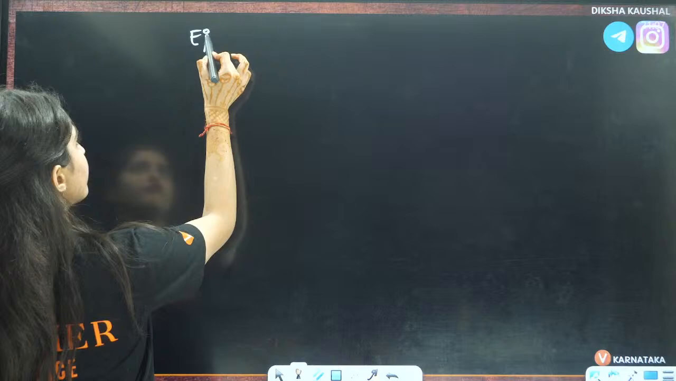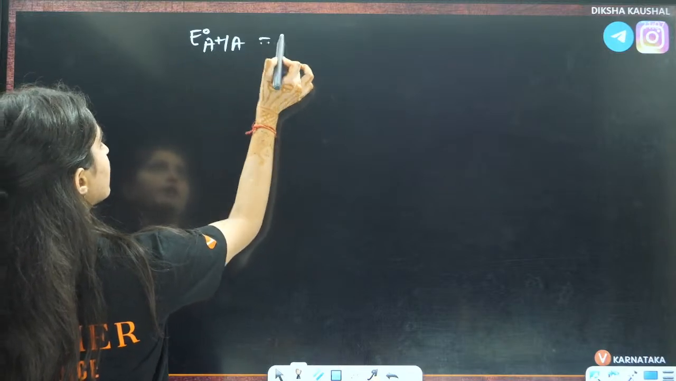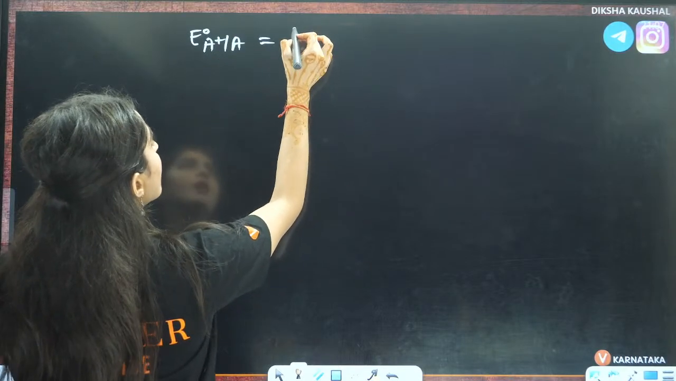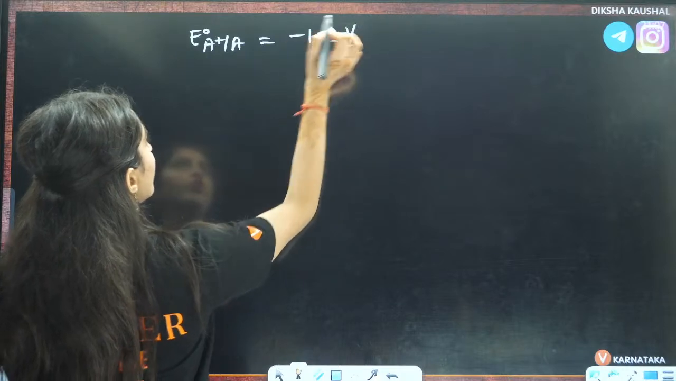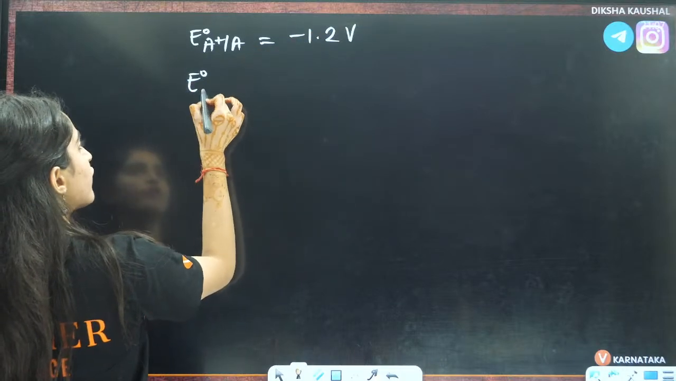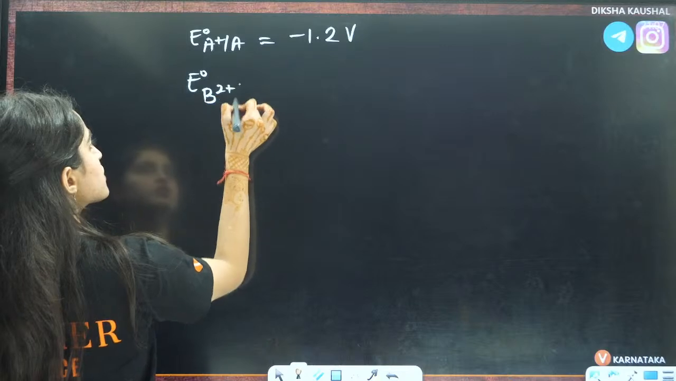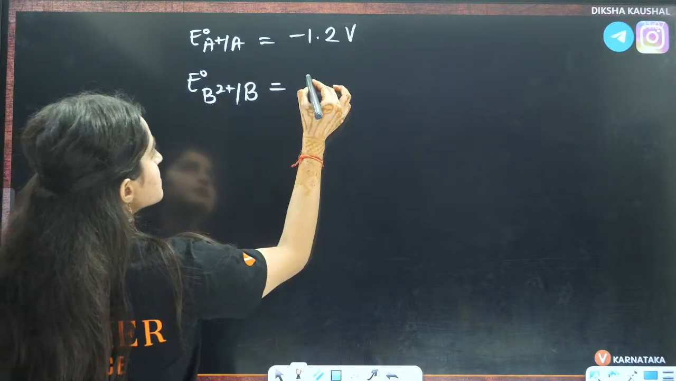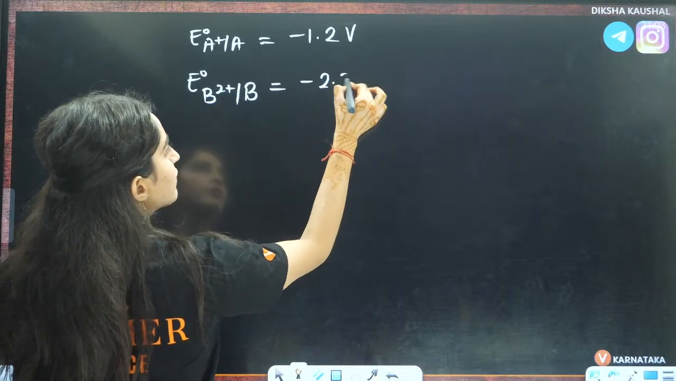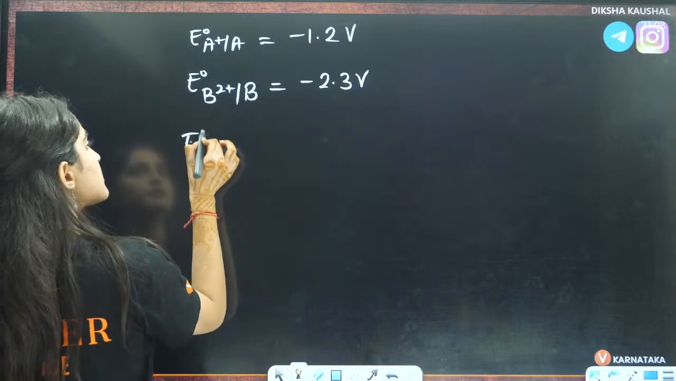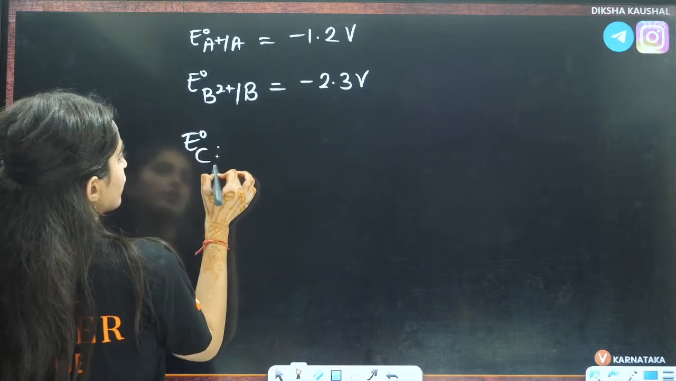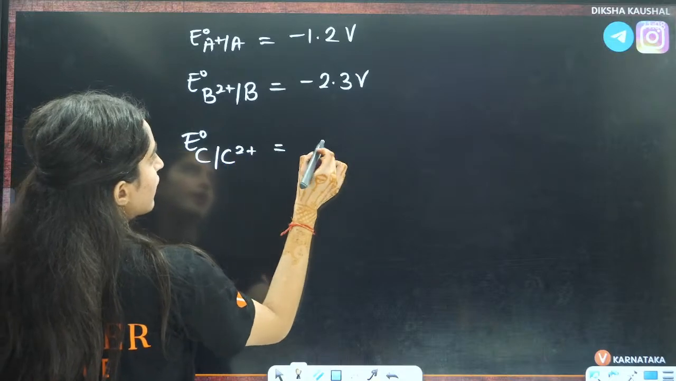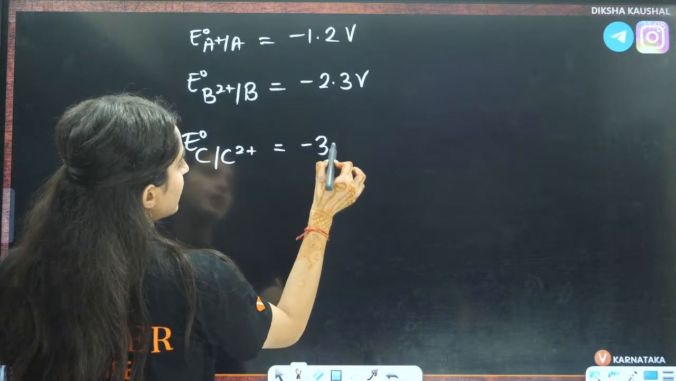If they are saying that E naught of A positive to A is minus 1.2 volt, E naught of B 2 positive to B is minus 2.3 volt, and E naught of C2 positive is minus 3.1 volt.